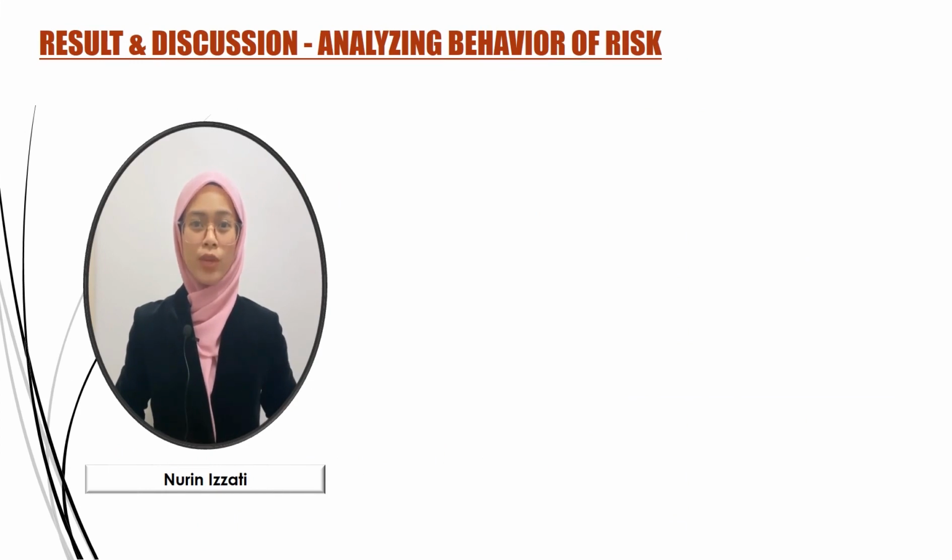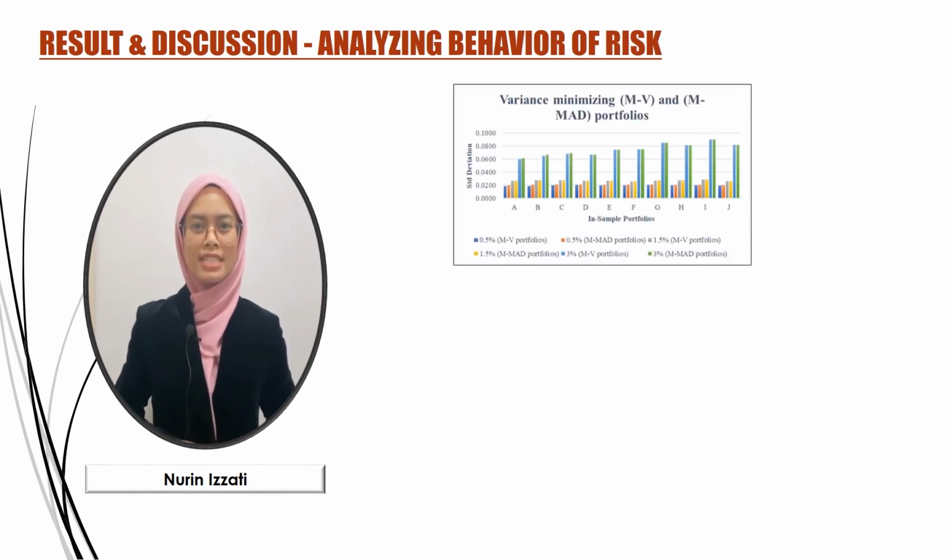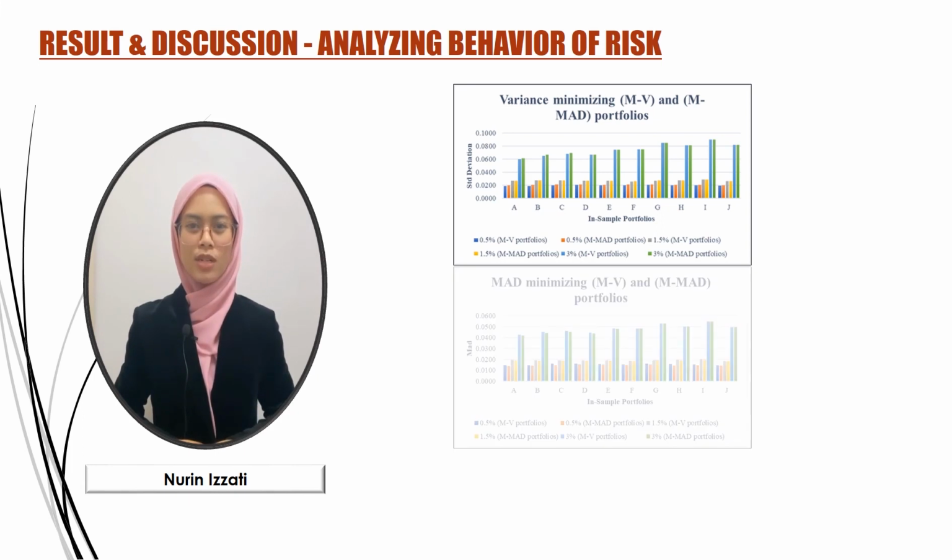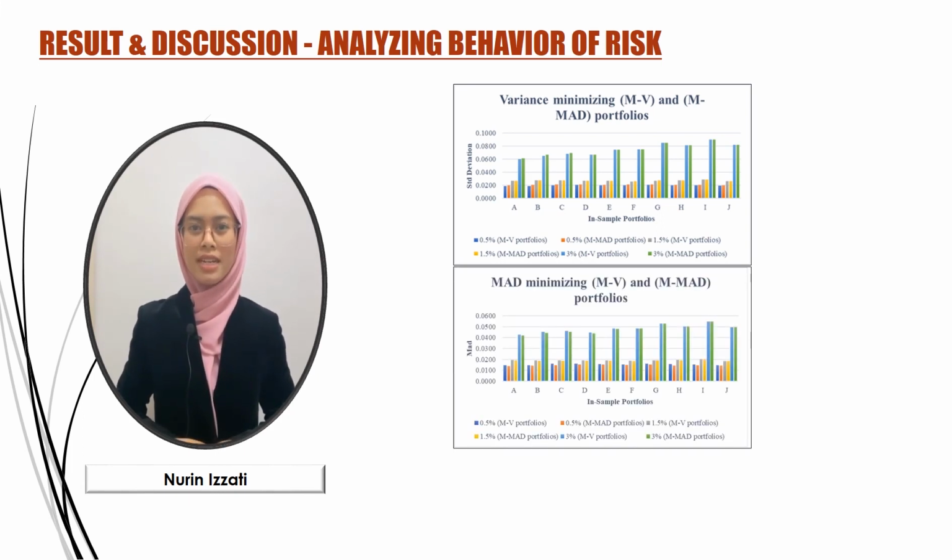By using 10 in-sample portfolios, we can observe the behavior of variance minimizing MV and MMAT portfolios. The figure shows that in all levels of target return, the variance minimized the risk better in the MV portfolio compared to in the MMAT portfolio. There was a slight difference in the value of risk for the variance being minimized in the MV portfolio and MMAT portfolio. Next, we also observed the behavior of MAD minimizing MV and MMAT portfolios.